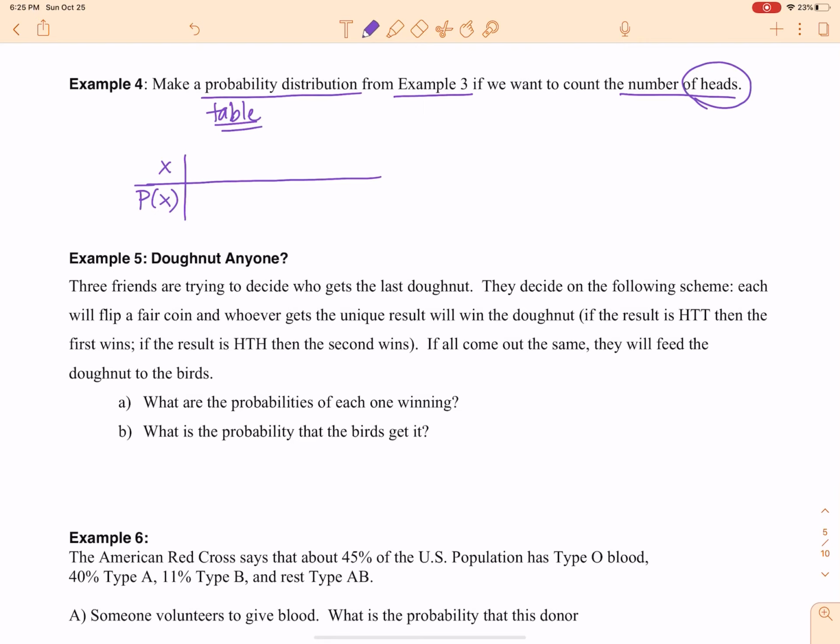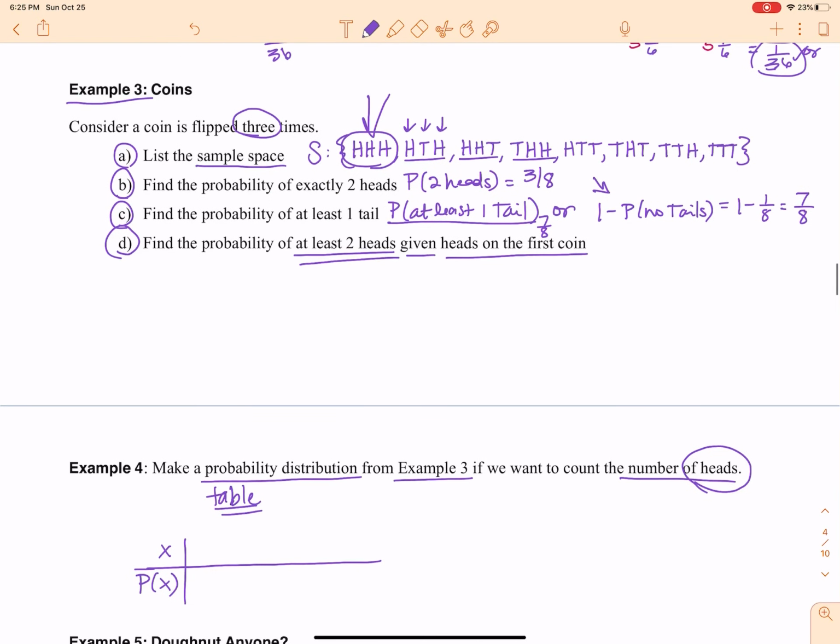Well, if I'm talking about the number of heads, if you will look at the sample space here, I've got a situation where I've got 3 heads here. All of these situations, there are 2 heads. All of these situations, there are 1 head.